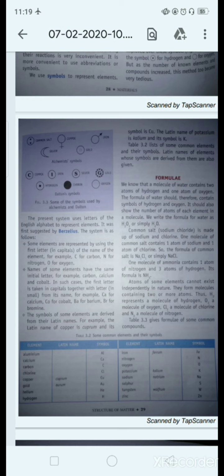For example, the Latin name of copper is cuprum. So in a few cases the initials of the Latin names are taken as the symbol of elements. For example, the Latin name of potassium is kalium, so we take the symbol of potassium as K. The Latin name of copper is cuprum, so we take the symbol of copper as Cu.